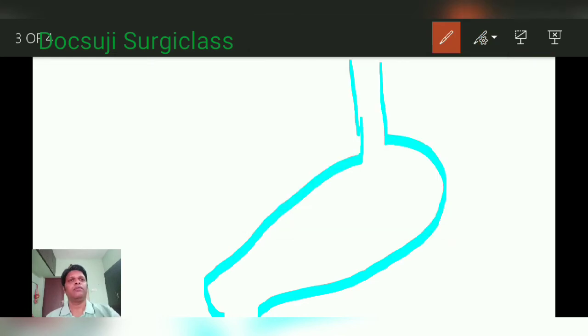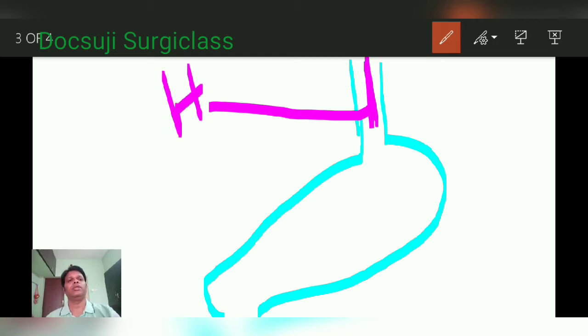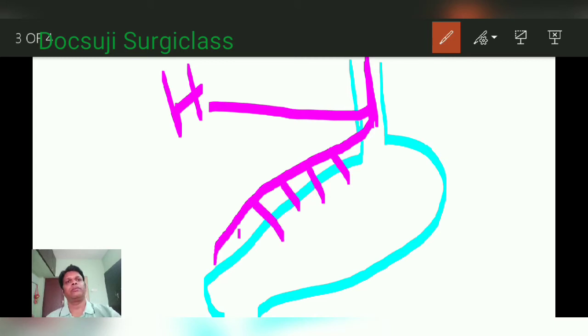This is the anterior vagus, that is the left vagus. At the lower end of the esophagus it gives off a branch to the liver, called the hepatic branch. Then after giving that, it goes towards the lesser curvature and starts supplying the stomach. This is called crow's feet.